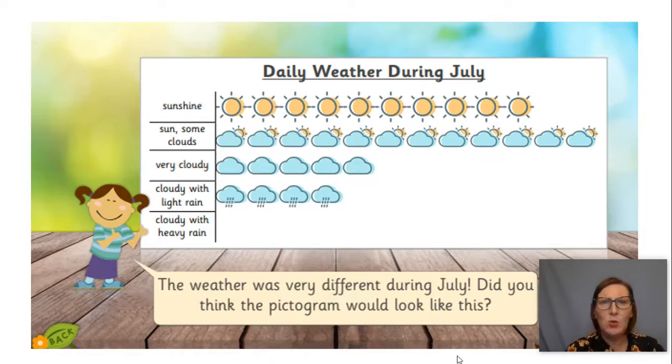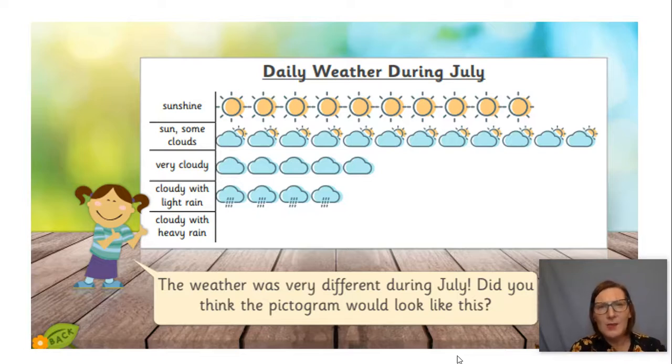So there should be 12 days. 1, 2, 3, 4, 5, 6, 7, 8, 9, 10, 11, 12. There were 12 days of sun and some cloud. Now, there weren't many days of very cloudy, were there? There was only 1, 2, 3, 4, 5. Only 5 days.